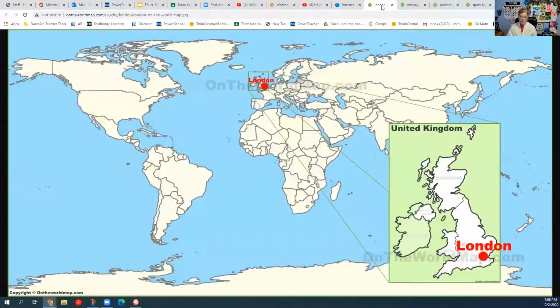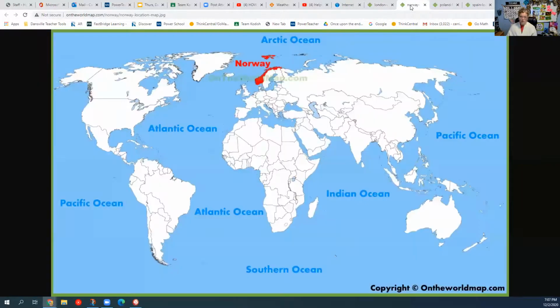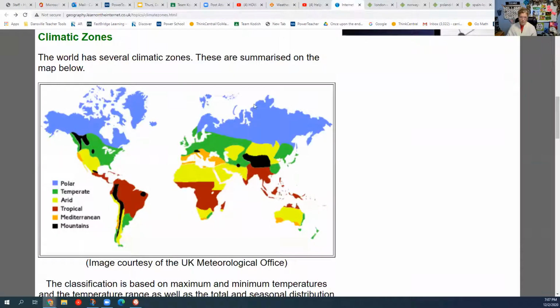I'm just saying the countries as opposed to the names on your paper. So London, England, Norway, which is Oslo, Warsaw, or Spain. Now let's look back at the colored picture that you colored. This is about where Spain was, for Madrid. London, about here. Norway or Oslo up here, and Warsaw over here. Those are all pretty similar to each other.